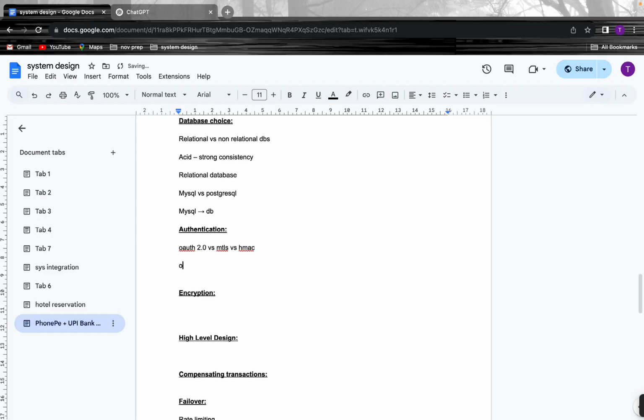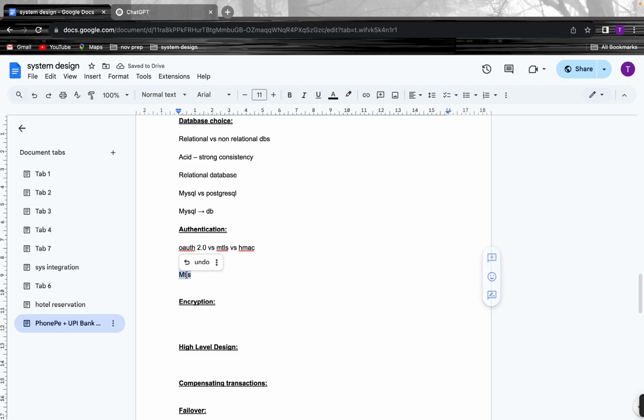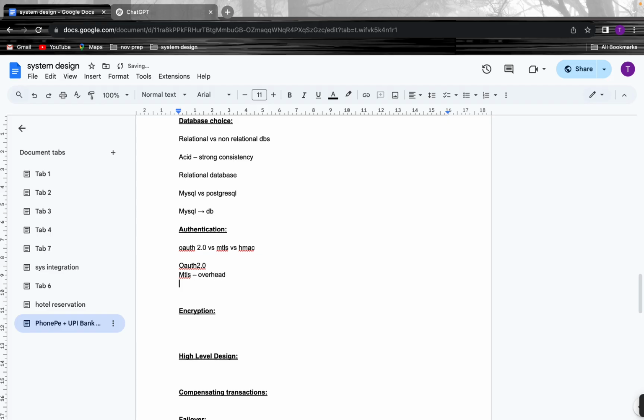When an end user is involved, and we want to give an access token, OAuth will be a right fit. Then mTLS is mutual TLS, the transport layer security. We will be sending an SSL certificate from our end, and the bank API will have an SSL certificate at its end, but it will be kind of an overhead since we need to manage all those certificates.